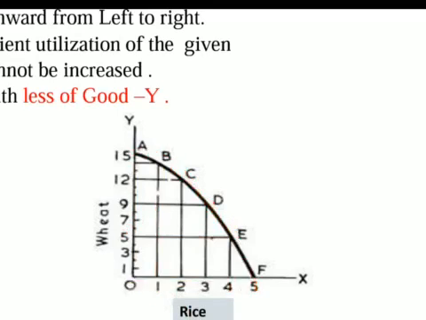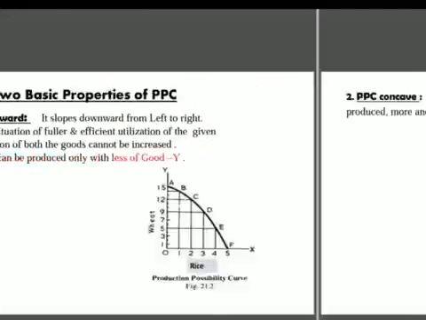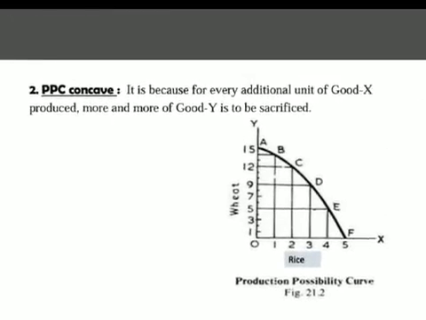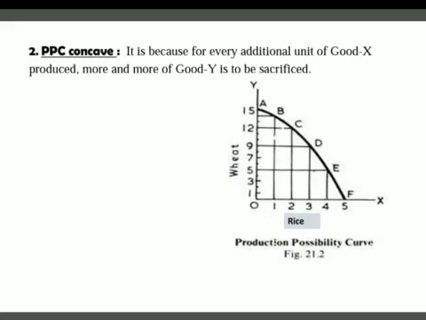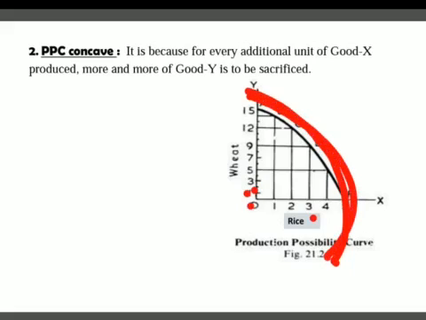Now the second property is that PPC is concave. In science in 9th and 10th class, you might have studied the concave mirror and convex mirror. So this PPC curve is concave to the origin. This is our origin, so it is concave to the origin.